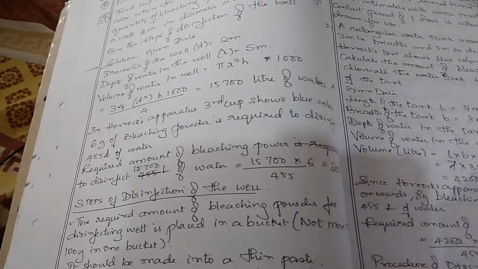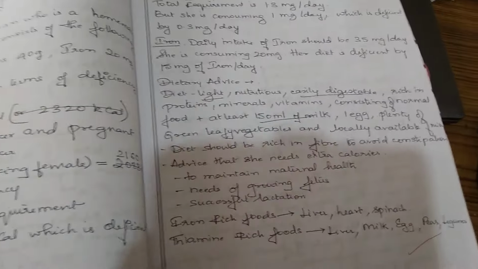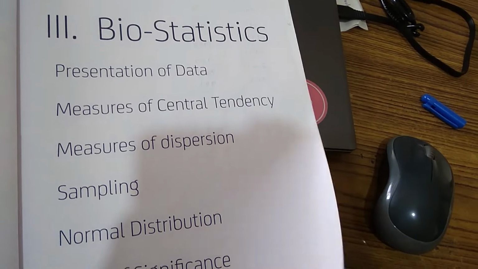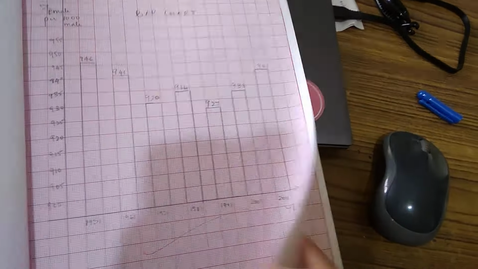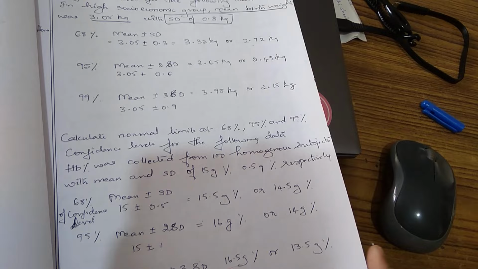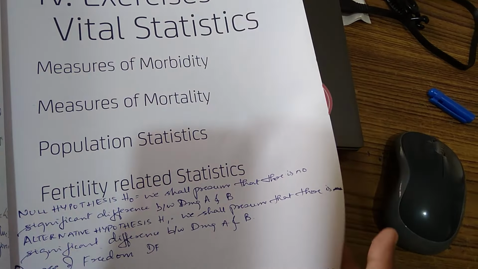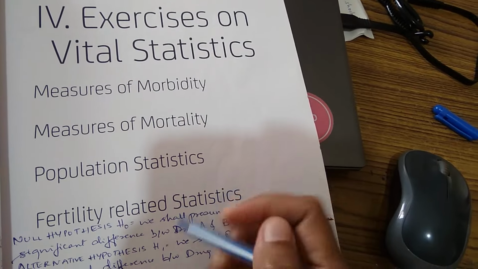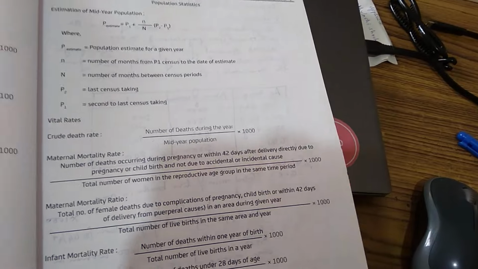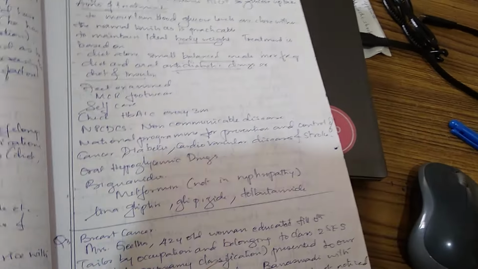Let's see what is all this. These are some water problems using the Horrocks apparatus. Then biostatistics. So all these graphs, nice. Then what is this? Oh, that is mean, median, mode, all that. Morbidity, mortality. These are exercises on vital statistics. So all that death rate, incidence, prevalence. Crude death rate, infant mortality rate, all those calculations.